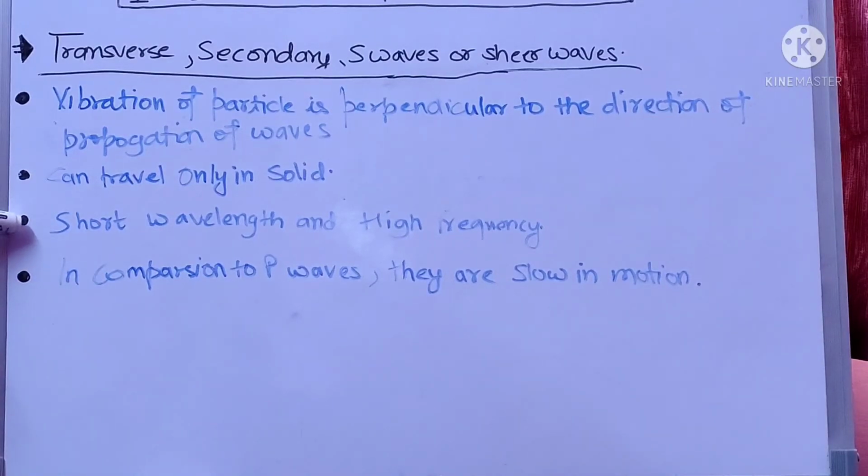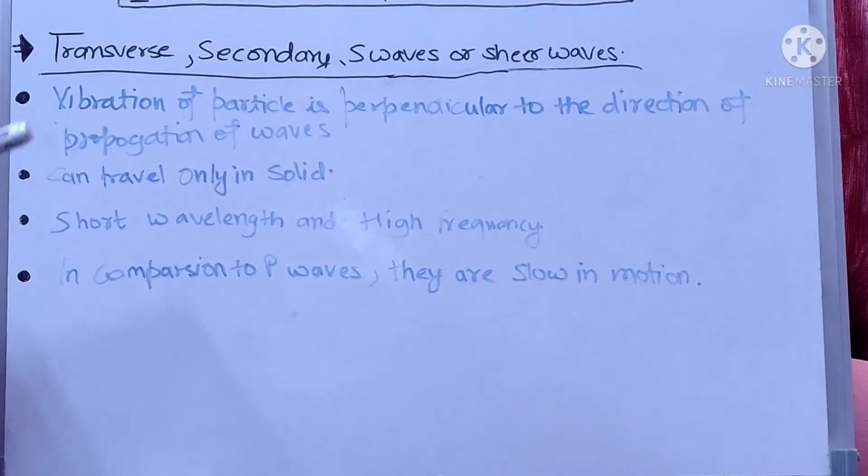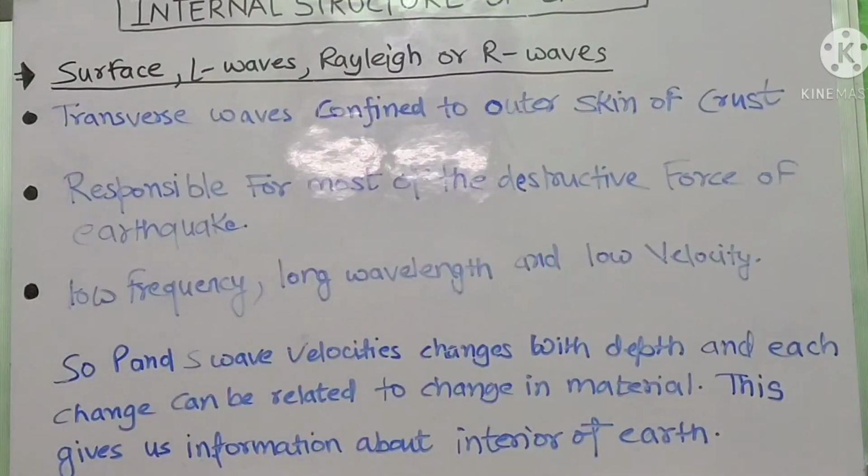The third one is the short wavelength and high frequency, and the fourth one is that in comparison to P waves, they are slow in motion. Okay, so I hope it is clear to you all, because now we are starting with the surface waves, L waves, Rayleigh waves or R waves.